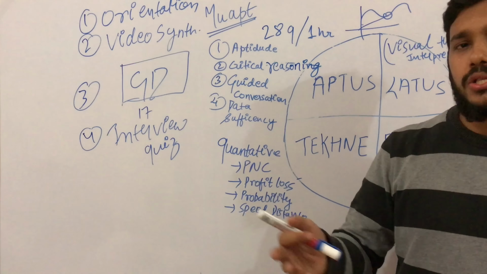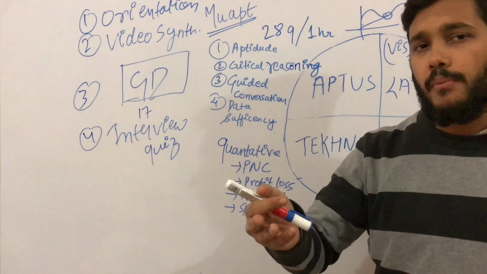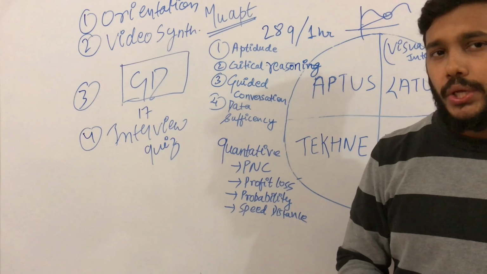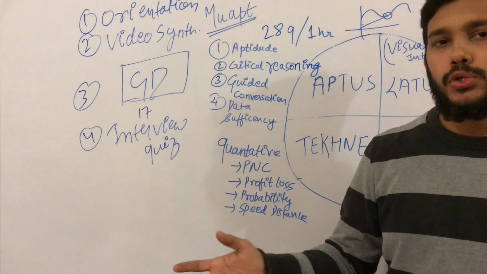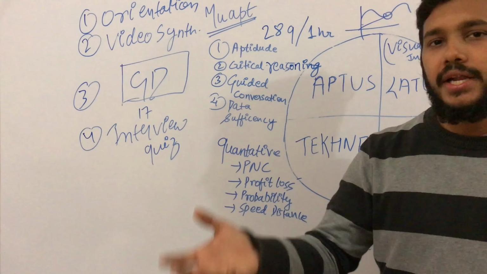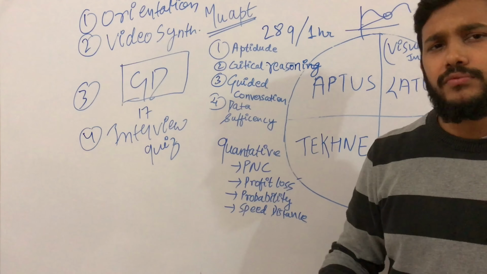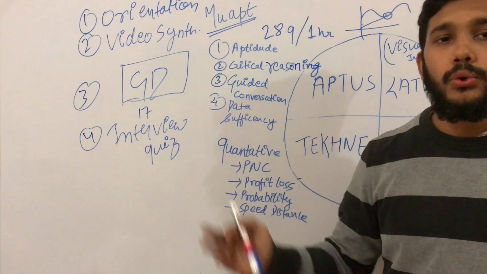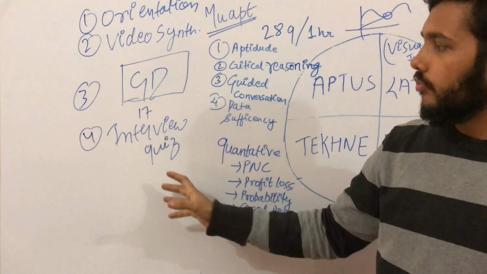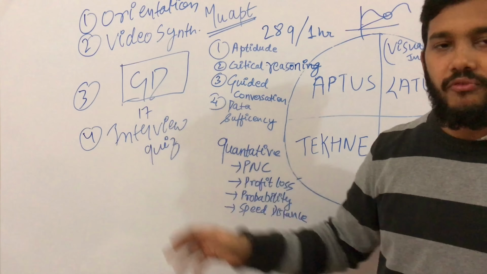Like they can ask what the total amount of water present on earth is, or suppose you are an officer in the Indian Olympics, after 8 years what number of gold medals can you ensure? These types of questions they ask in the interview.